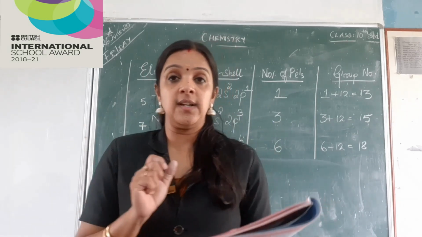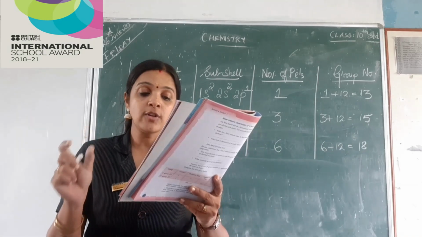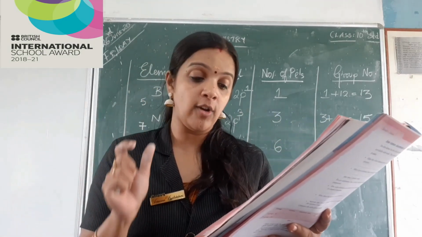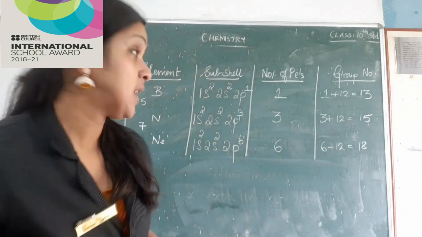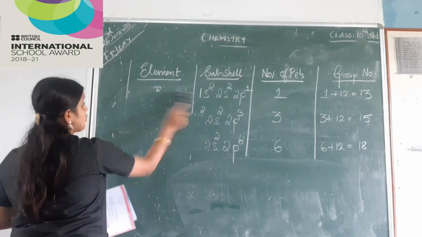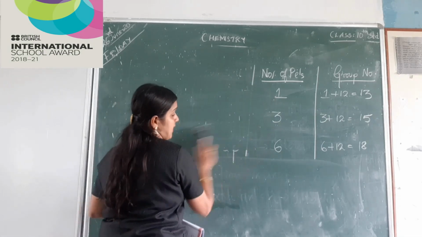Now there is a question here. The outermost subshell electronic configuration of an element is 3s2 3p4. So what is given to us? See, you will get questions like this in your board exam.